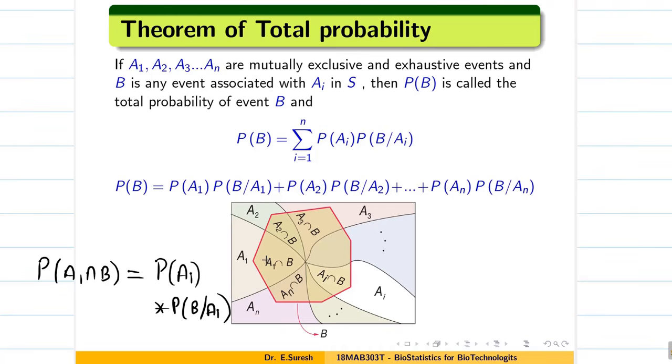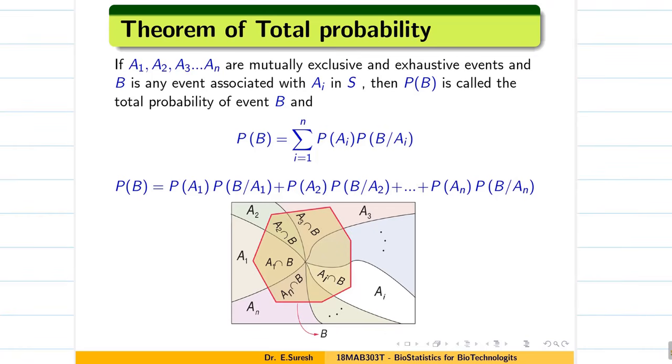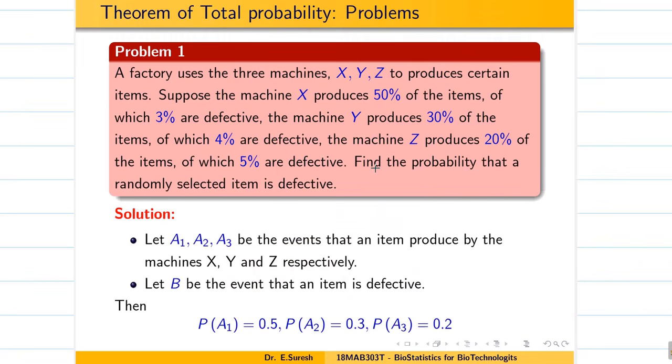Similarly for A1, A2, A3, A4, etc. If you take n events, you have to add all these things. So P of B, the total probability of the event B, is nothing but adding these conditional probabilities: P of Ai into probability of B bar Ai. That's it, students. If you know this concept clearly, then from the exam point of view, we are not going to write the formula, but in solving problems we are going to use a tabular technique, which makes the problem very easy. Let us go to the problem.